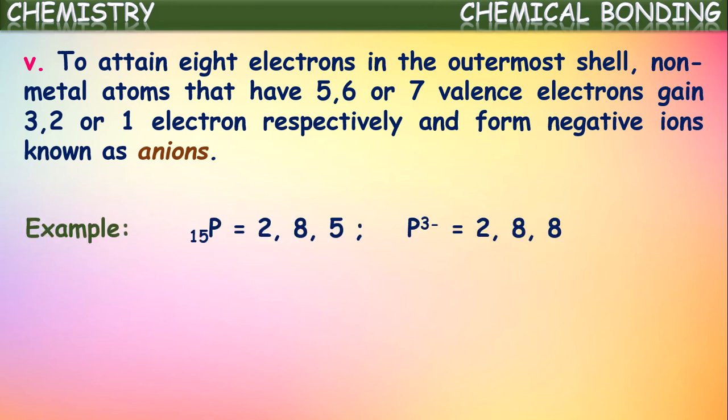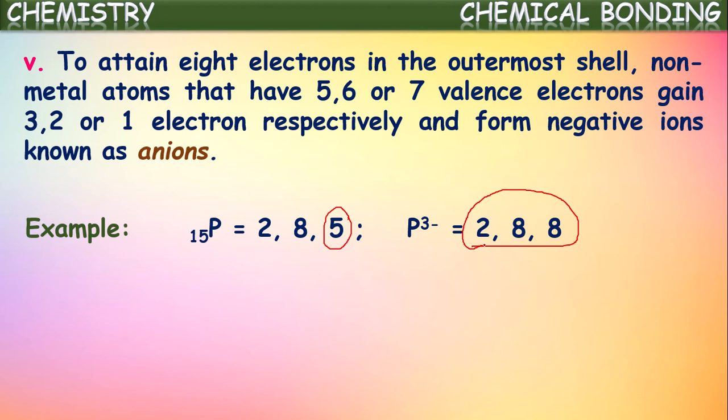For example, if you see phosphorus, we know the atomic number of phosphorus is 15 and its configuration is 2, 8, 5. How many electrons are there in its valence shell? There are 5 electrons. Now, is it a stable element? No. It needs 3 more electrons to become stable. So phosphorus will be ready to gain 3 electrons, and by gaining 3 electrons, it attains the nearest noble gas configuration, that is argon configuration 2, 8, 8.